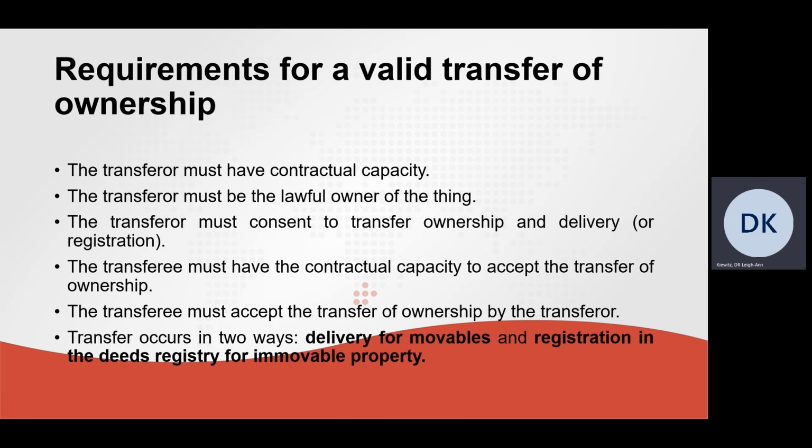The transferee must have the contractual capacity to accept the transfer of ownership. Furthermore, the transferee must accept the transfer of ownership by the transferor. Transfer occurs in two ways, as I've mentioned earlier, delivery in the case of movables and registration in the deeds registry for immovable property.